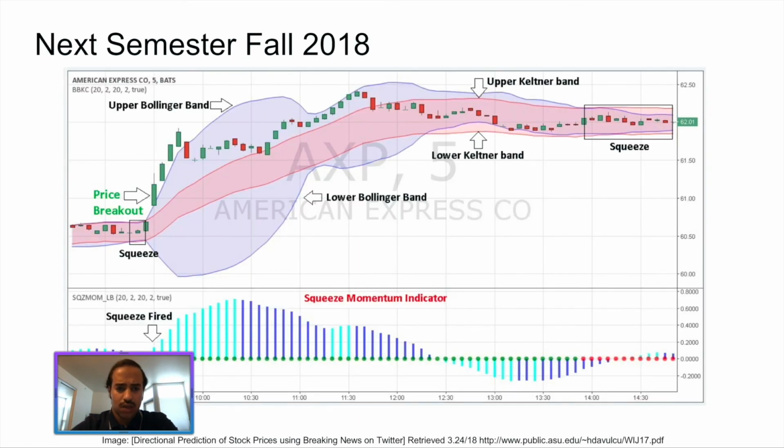In the next semester, fall 2018, we are going to build our machine learning based on the graph. We have two kinds of columns, green and red. The green indicates the stock price had increased, and red is showing the stock price had decreased.